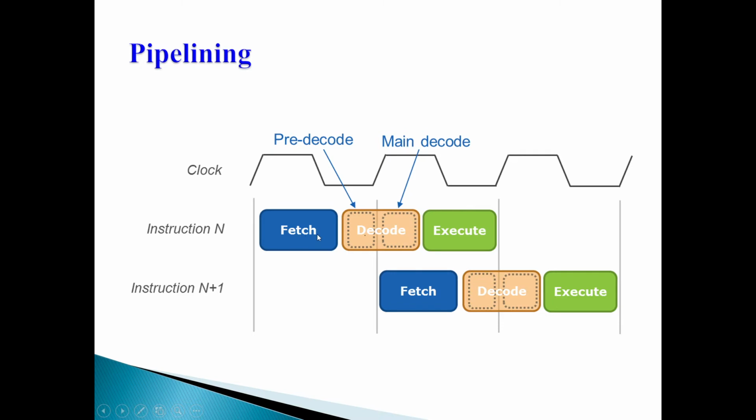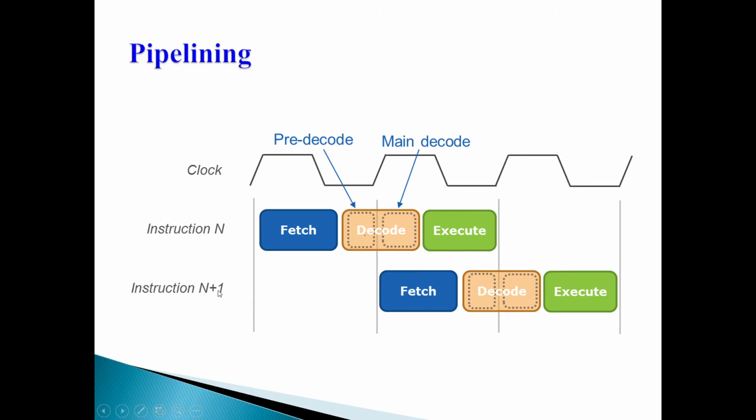That's why I have this diagram in front of you: fetch, decode and execute. The diagram tells you that for the first instruction, operand fetch, decoding and executing are going on. The vertical lines are your time units: time t equal to 0, t equal to 1, t equal to 2, t equal to 3.